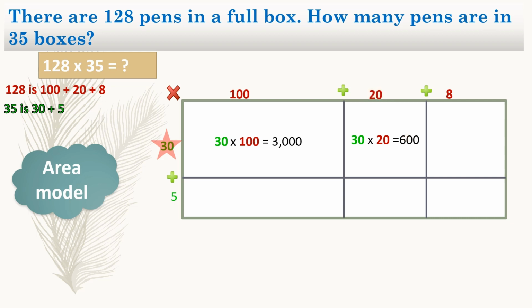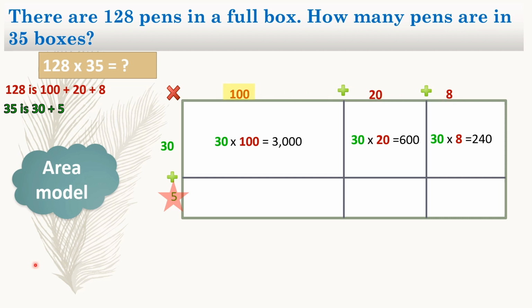And then we have 30 times 8. 30 times 8, we simply say 3 times 8 equals 24. And since there's only 1 zero here, we just simply add the 1 zero, so we get 240. Now that we have filled these 3 areas, we are going to be moving on to the next part of 35 that we have decomposed, which would be to use the 5 to multiply all of these numbers here.